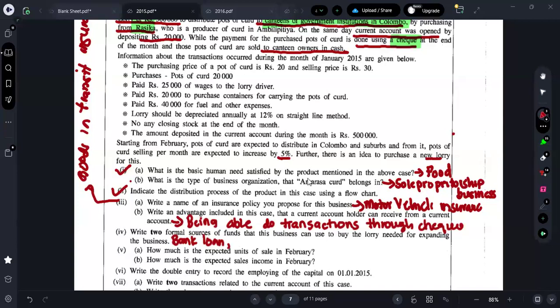Next one, you can get that motor vehicle through leasing, right? So these are the two options where you can go with the formal sources in order to buy that lorry.